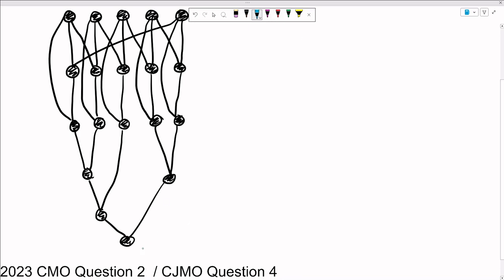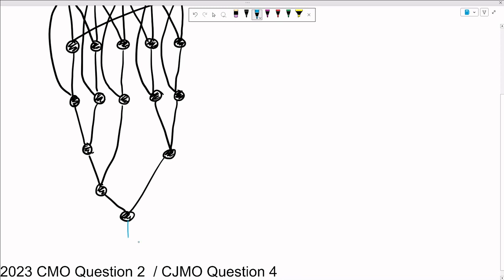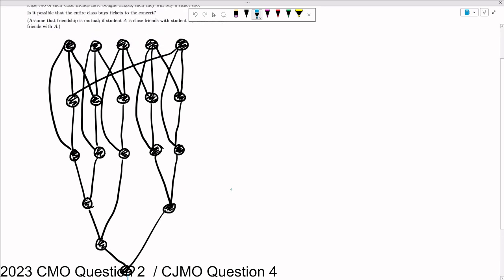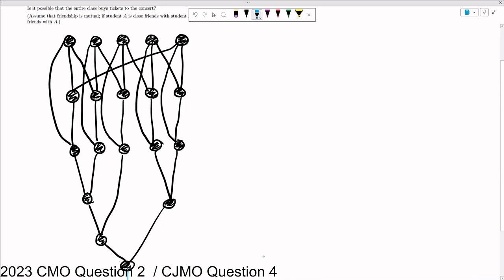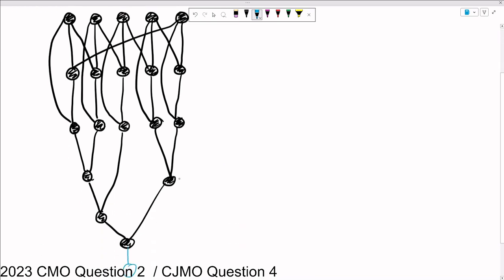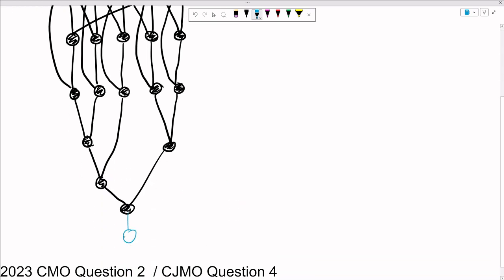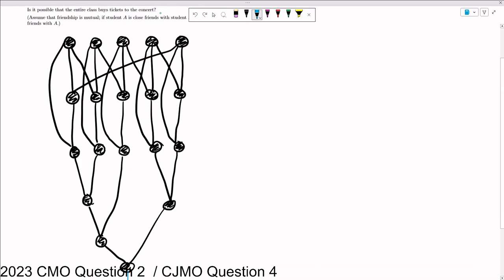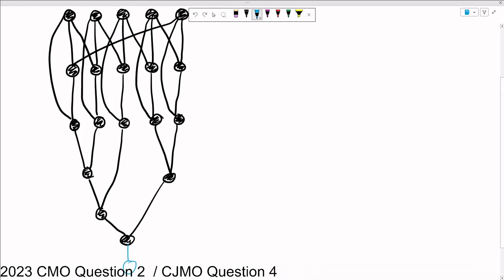We do still have 1 loose connection coming off of this last student, so I guess we could put that to student number 20 in there, but we are running into some issues because I've done this as optimally as I can think of doing it, and not only do we not have every student in the class having exactly 3 close friends, well, there's no one left for this guy to connect to, unfortunately. We also only have 19 students who have tickets here. We only have 19 active nodes.